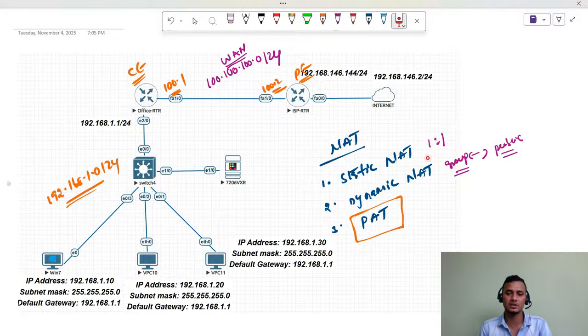So we need not bother about the static NAT and dynamic NAT limits on the number of users, however many users you have, with all their private IP addresses. From the LAN we have private IPs, and on the WAN side we have public IP addresses.